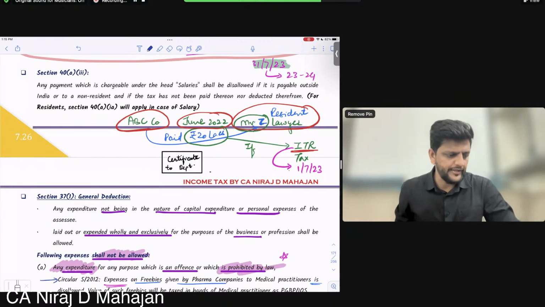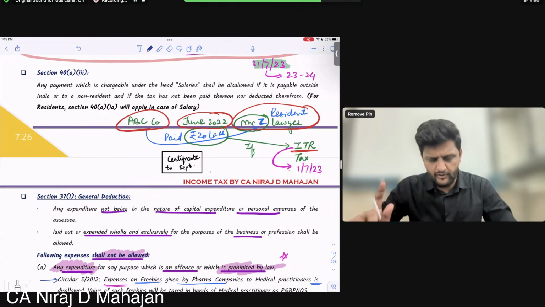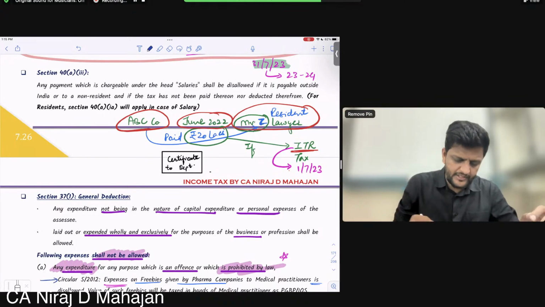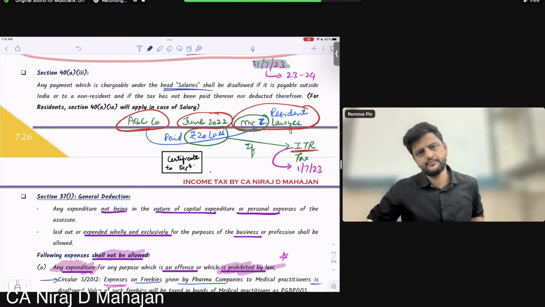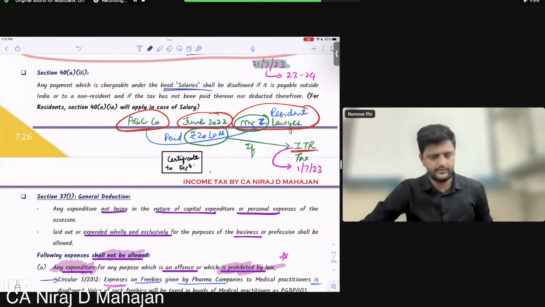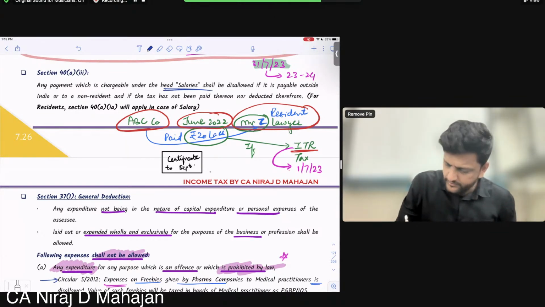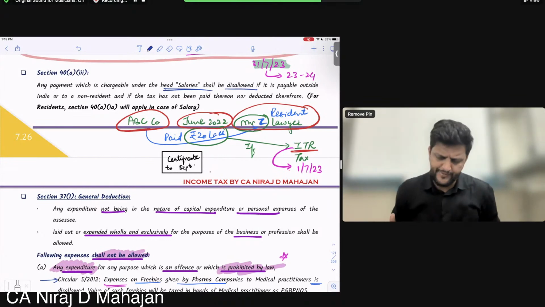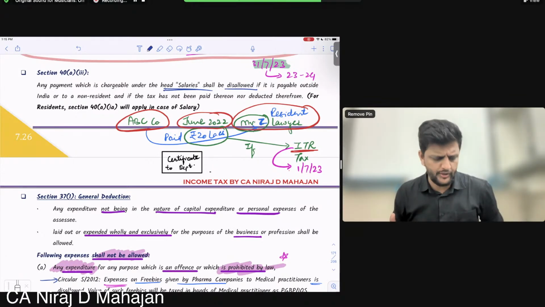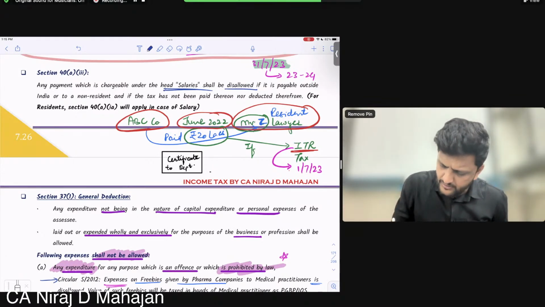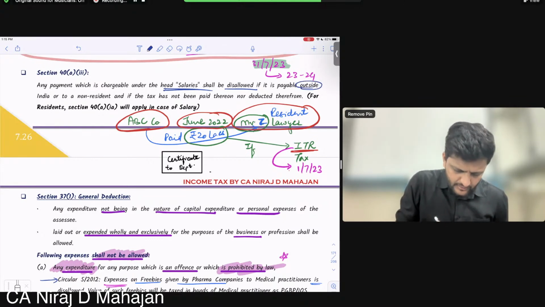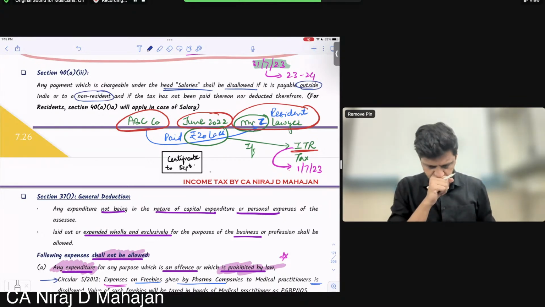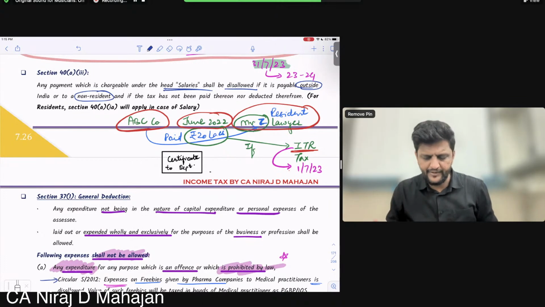Section 40A(3) we have seen, and 48.1 we have seen; 48.3 is only for salaries. Any payment chargeable under the head salaries, where the employer is making payment of salary, shall be disallowed if it is payable outside India or to a non-resident outside India, and if the tax has not been paid thereon nor deducted therefrom.